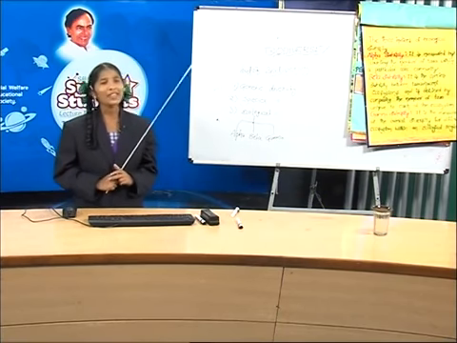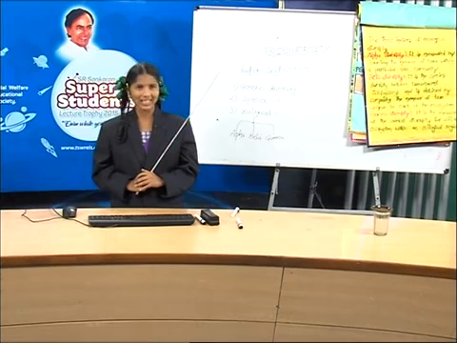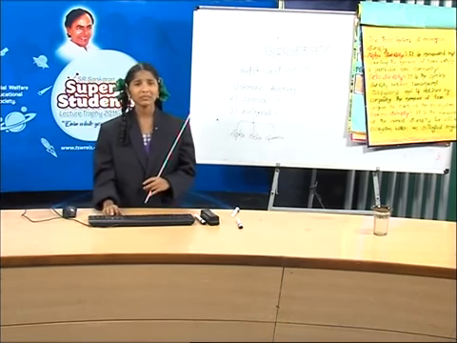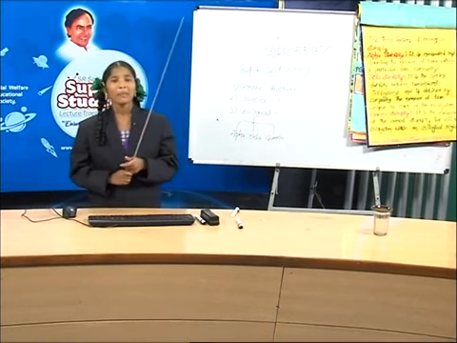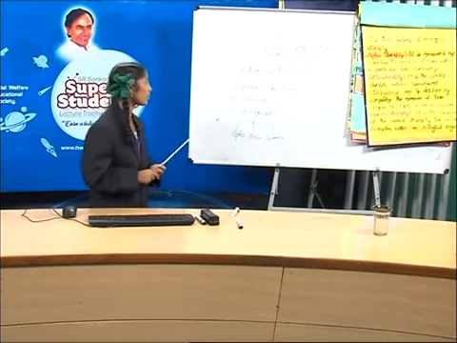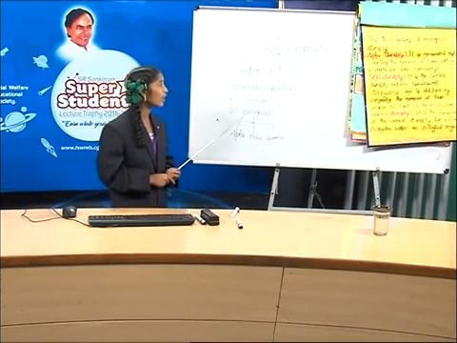Okay, I will tell you some of the ecological services. They are, see friends, balance of nature, biological productivity, regulation of climate, degradation of waste, cleaning of air and water, cycling of nutrients. All these are the best examples for ecological services. Friends, did you understand about the ecological diversity? Okay.